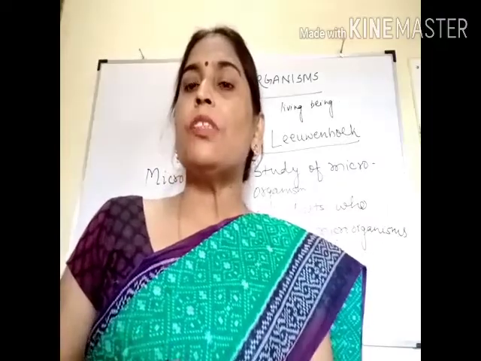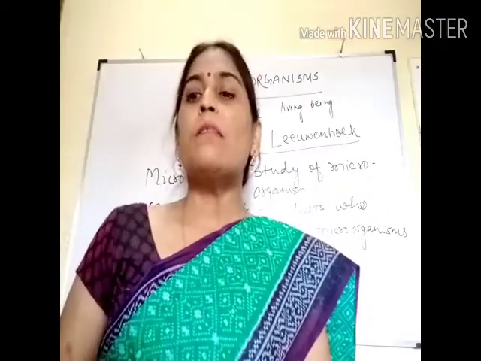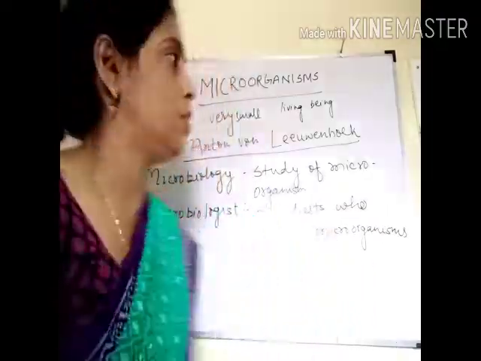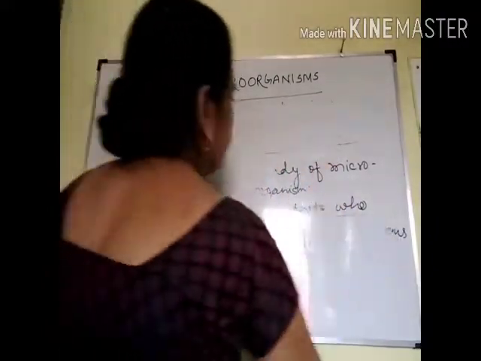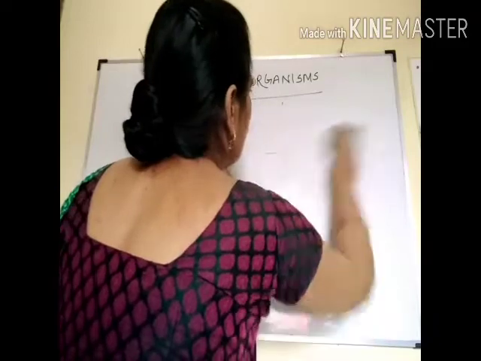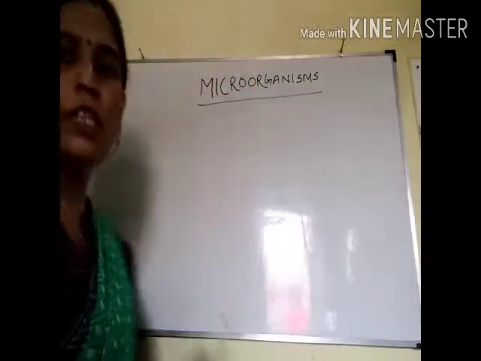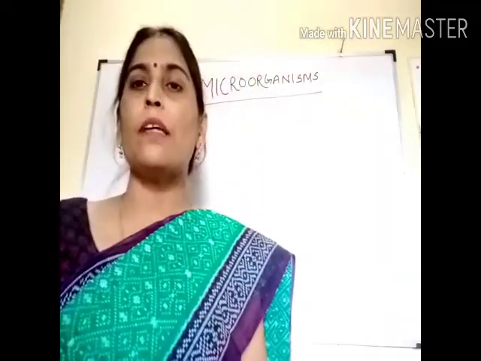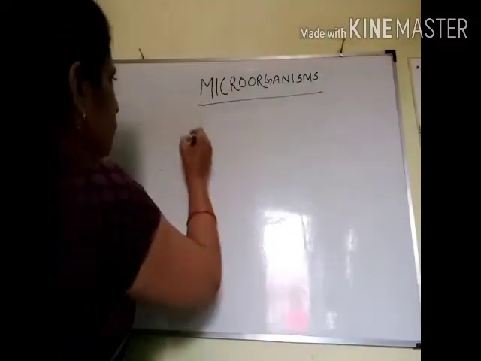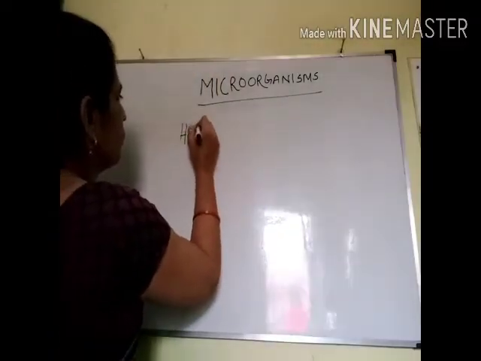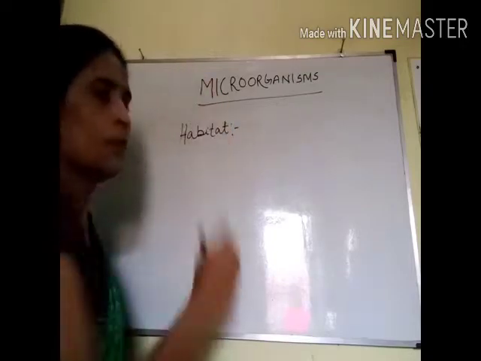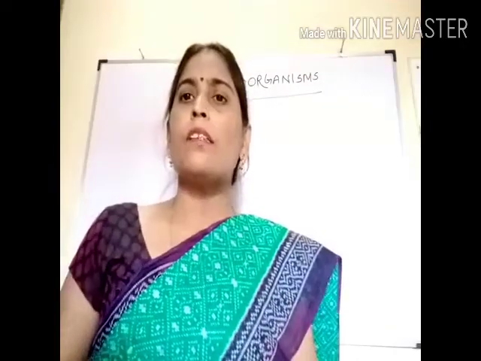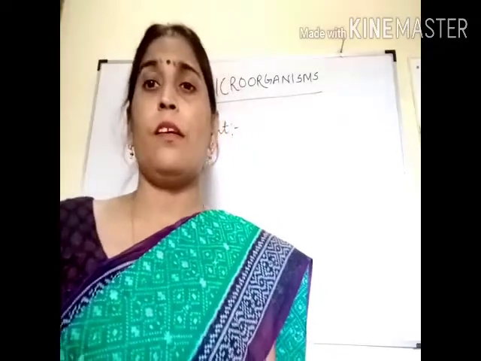Now the next question is, where are these microorganisms found? Or what is the habitat of these microorganisms? So these microorganisms are found everywhere.